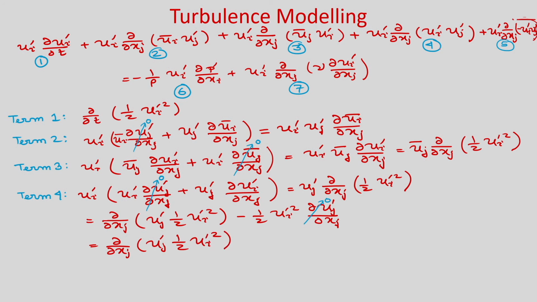Now, let us consider this term 5. So, term 5, we will keep as it is: u_i' ∂/∂x_j of minus the mean of u_i' u_j'.